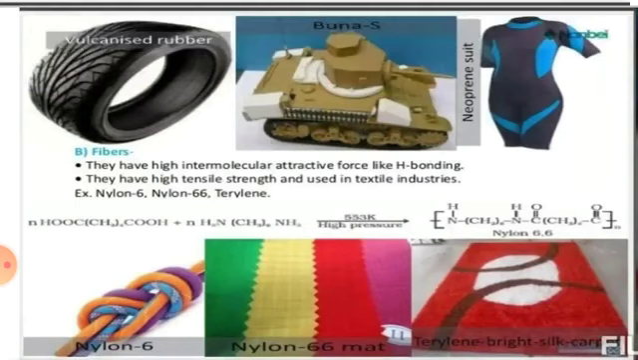Examples: nylon 6, nylon 6,6, terylene. This is nylon 6, nylon 6,6, terylene. These all are nothing but fibers. These fibers are crystalline in nature.